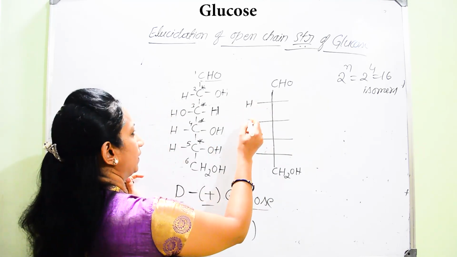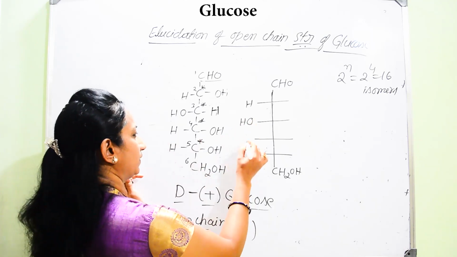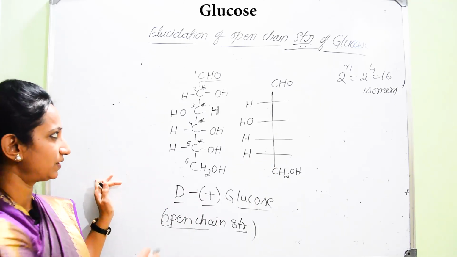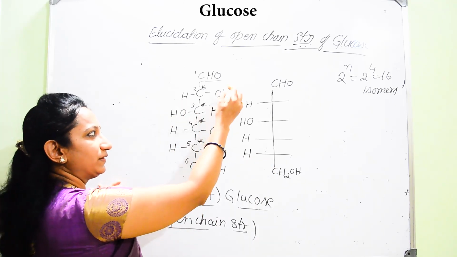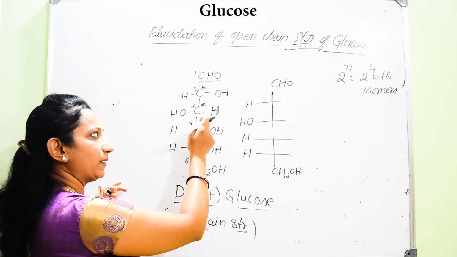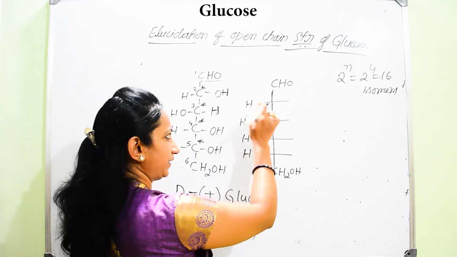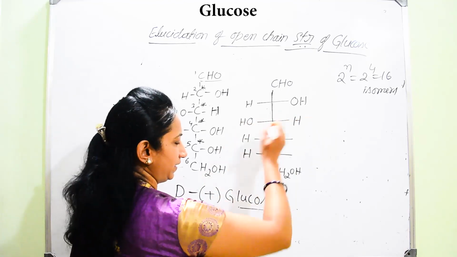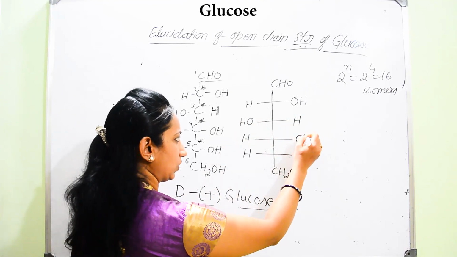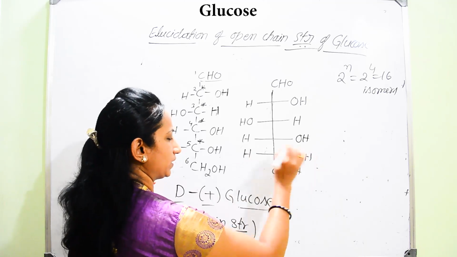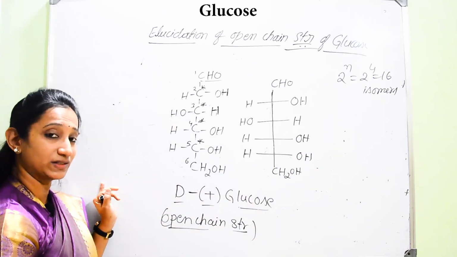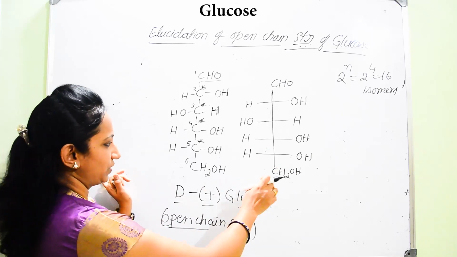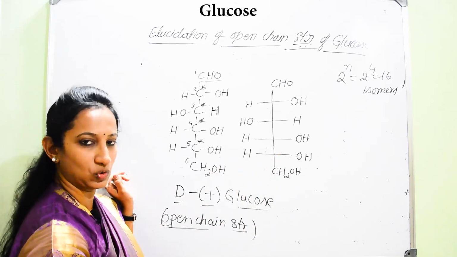So now what shall I write here? H, OH, then H, and here also H. Now we can easily observe H will be opposite to OH, and OH will be opposite to H. We can simply remember: if it is H, the opposite side is OH; if it is OH, the opposite side is H. H, OH, H, OH. So this will be considered as the open chain structure, the Fischer projection formula for glucose.